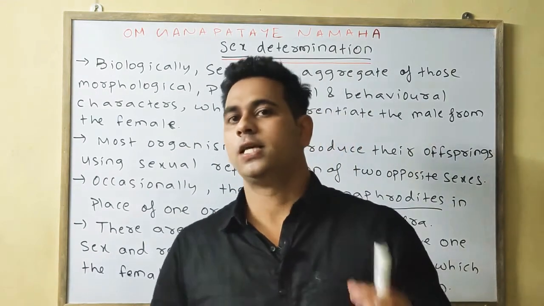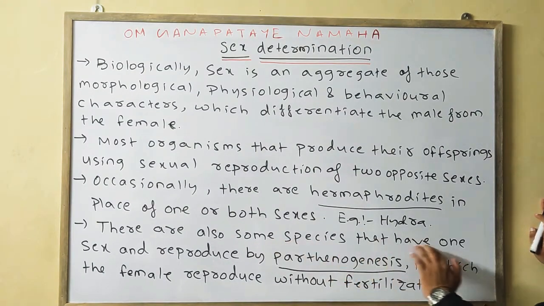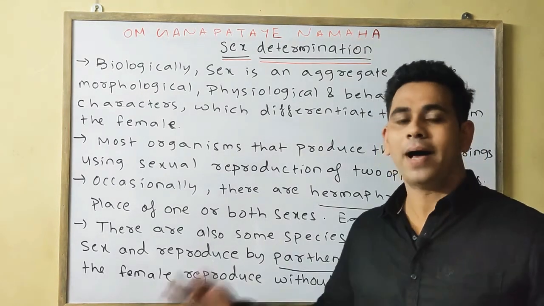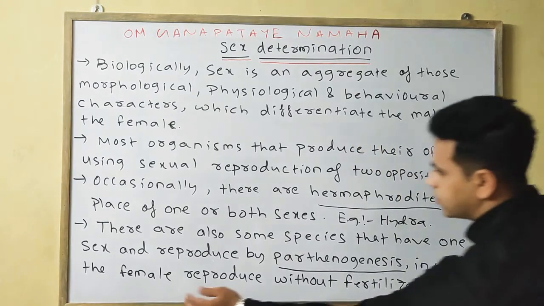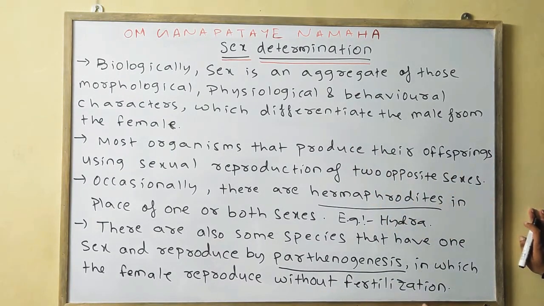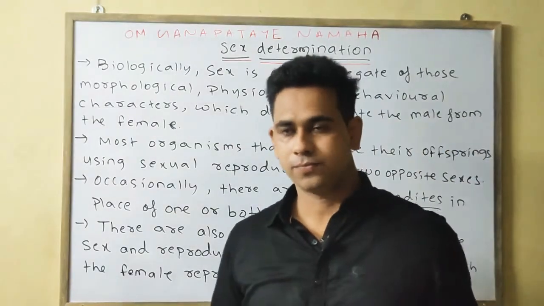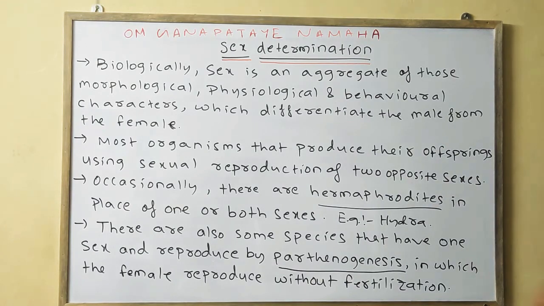That process is known as parthenogenesis. There are also some species that have one sex and reproduce by parthenogenesis. Parthenogenesis means reproduction without fertilization, in which the female reproduces without fertilization. So these are your introduction points. Please note down.